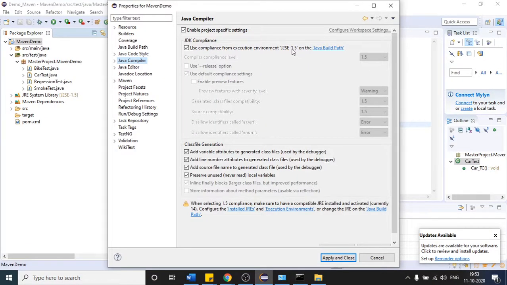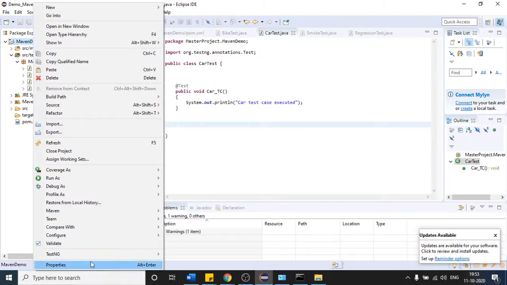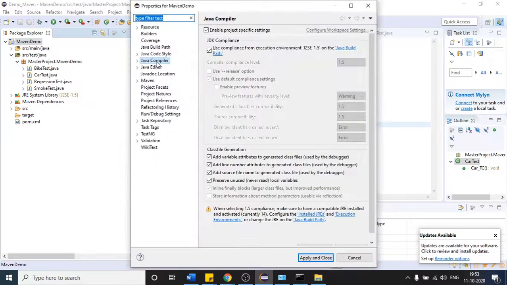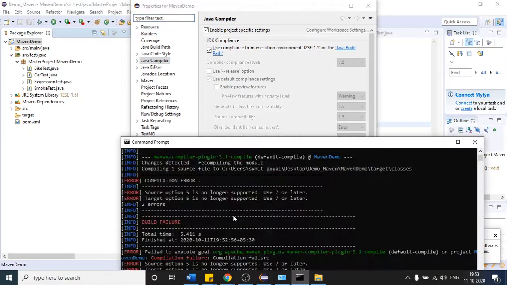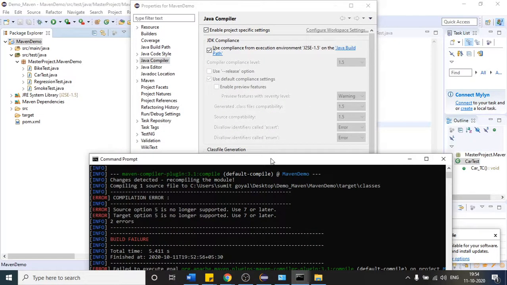But nowadays maven is not stable with this 1.5 version by default. If I come here again, by default 1.5 is selected, and maven compiler is using this 1.5 version, but maven is not compatible with it. This is the reason it is saying 5 is no longer supported and to use 7 or later. So by default 1.5 is present.